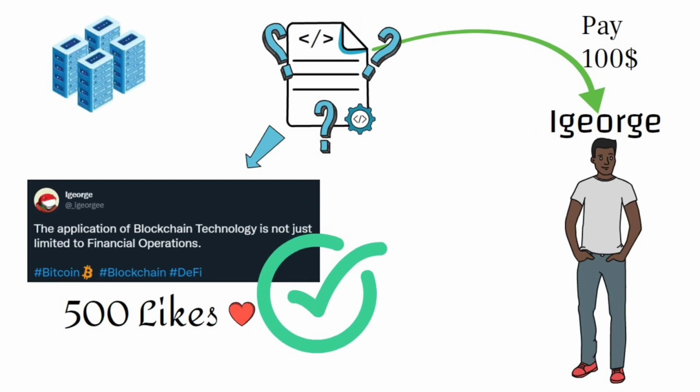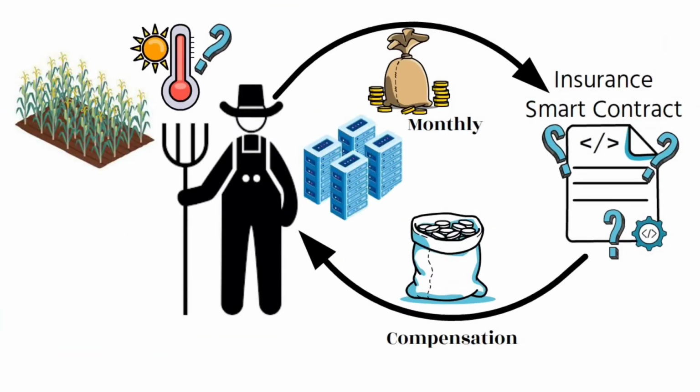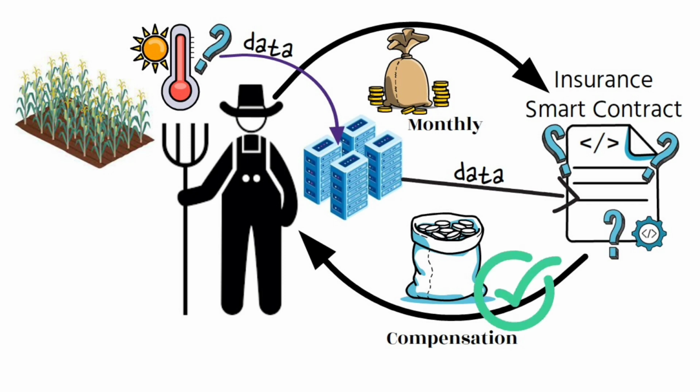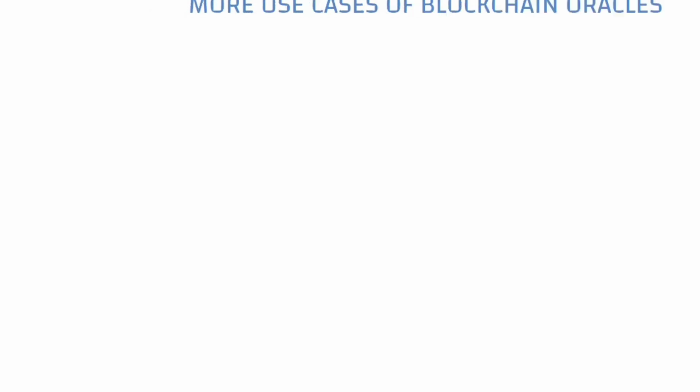With a blockchain oracle, the data from the likes on iGeorge's tweets can be put into the smart contract and iGeorge will be paid when the demand is met. Also, using a blockchain oracle for the farmer, when the data for the temperature of the area for that period is put to the smart contract, if the temperature condition is met, the farmer will be paid accordingly. This is basically what blockchain oracles are used for. Now, for more clarity, let me give you more examples and use cases of blockchain oracles in smart contracts and blockchain technology.